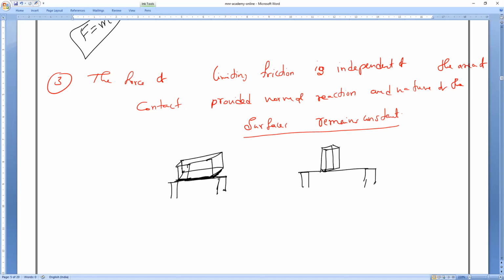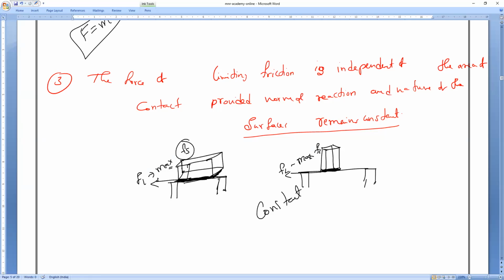Less area is in contact, but still what is the limiting friction? Here less area is in contact, here more area is in contact, but still F limiting is the same. F limiting is the maximum static friction, Fs, and it remains constant.